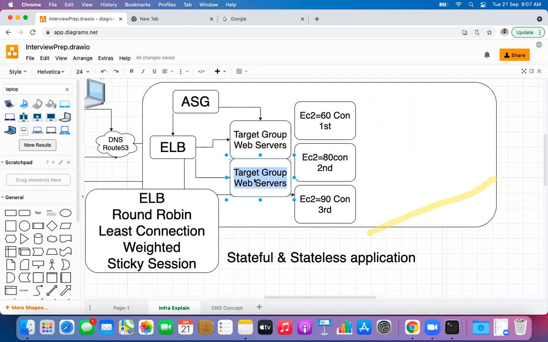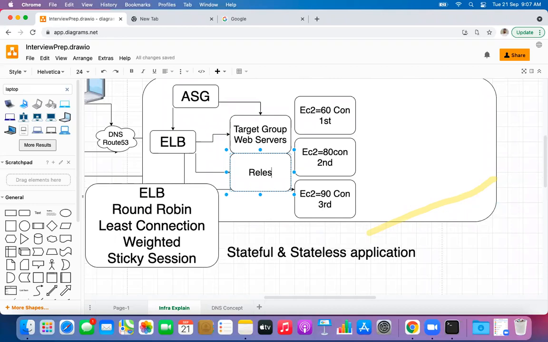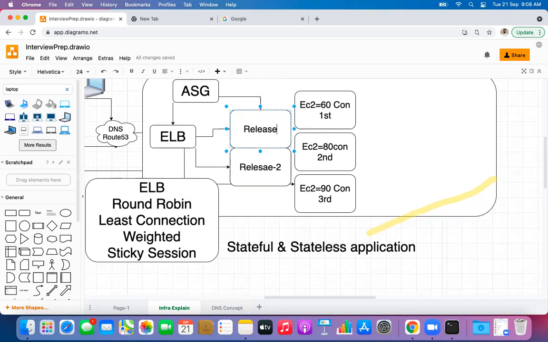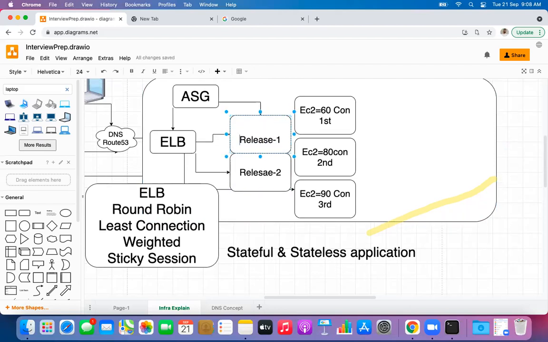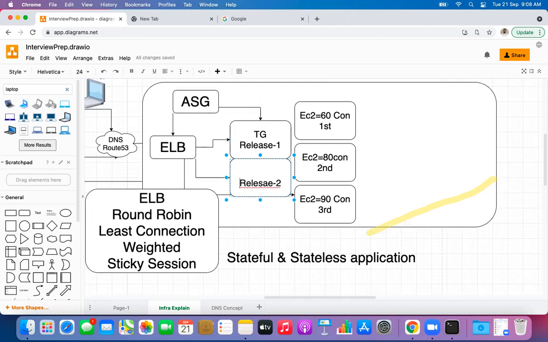Let us call it release 2. This is release 1. So when we send new code, do not forget these are target groups. We have to stick to that TG.